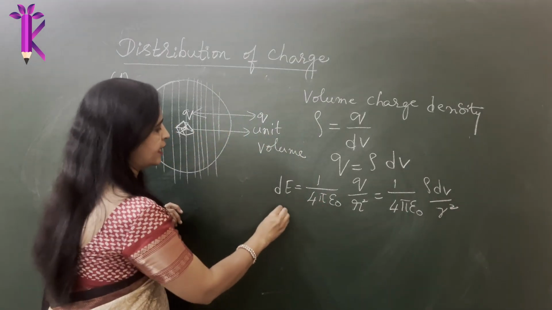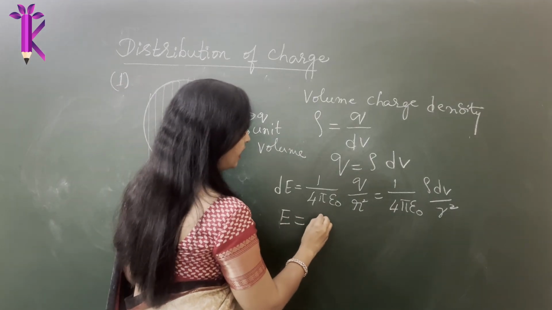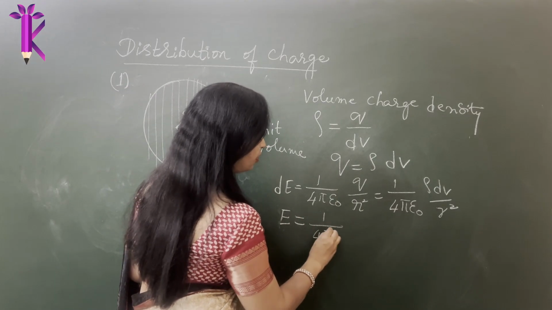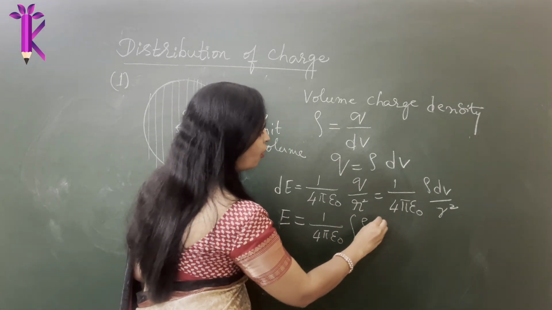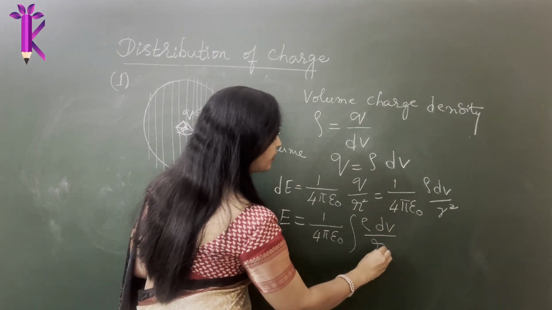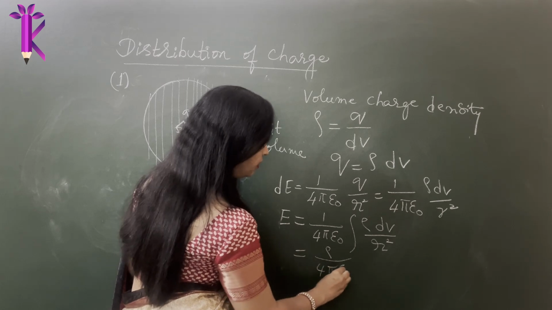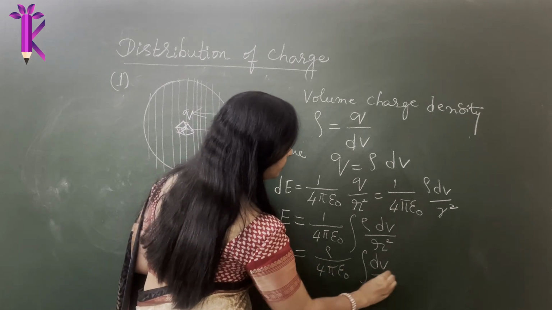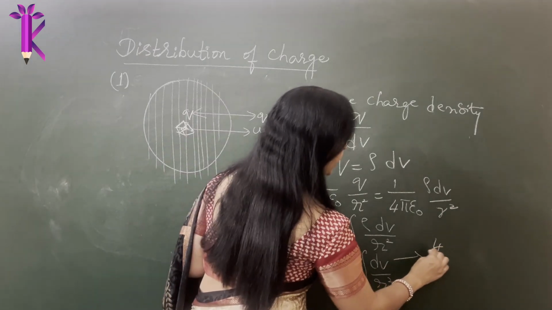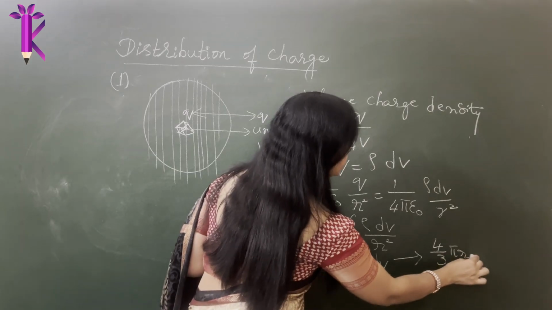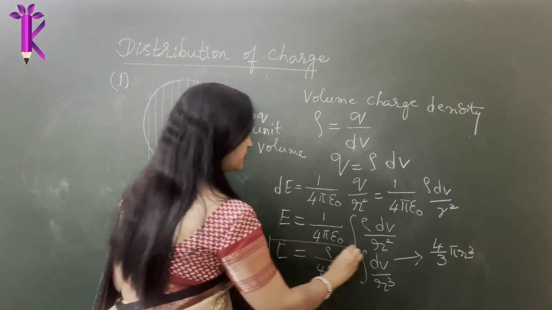Now to find the total electric field, we integrate on either side. The 1 by 4 pi epsilon naught is a constant, so you take it out of the integral sign. Then rho into dV divided by R square. Rho will be a constant, so rho is taken out too, leaving rho by 4 pi epsilon naught, integral of dV divided by R square. For a spherical surface, the volume will be 4 by 3 pi R cube, right? So you can use that also, and when doing numericals, this is just a suggestion I told you.